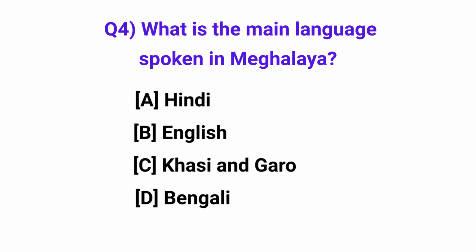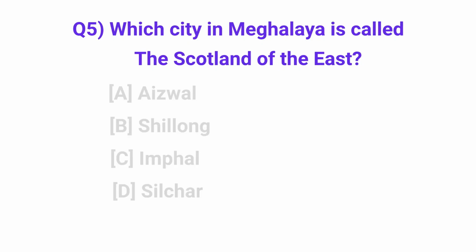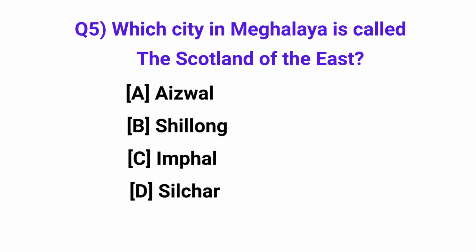What is the main language spoken in Meghalaya? Answer: Khasi and Garo. Which city in Meghalaya is called the Scotland of the East? Answer: Shillong.